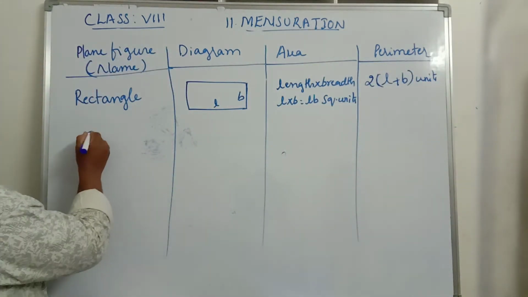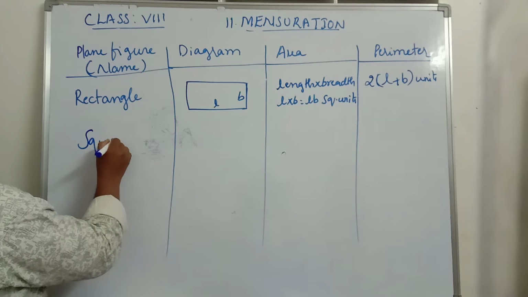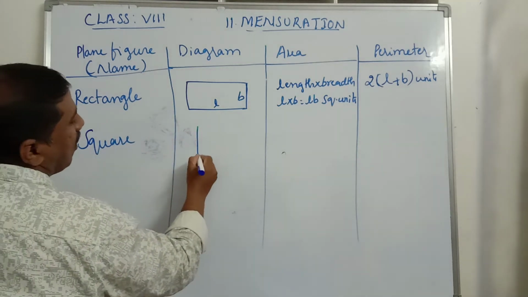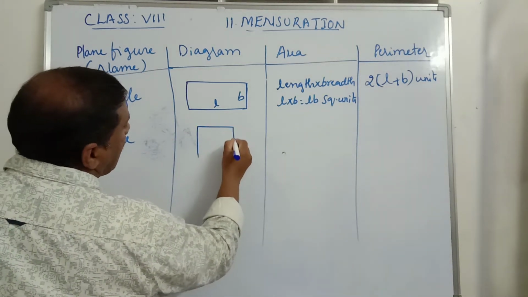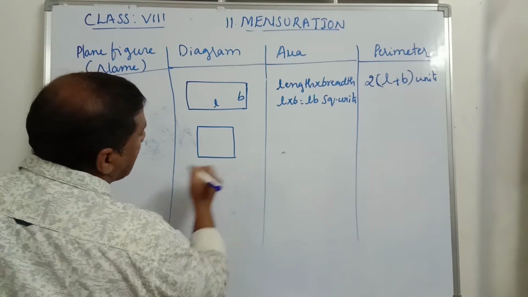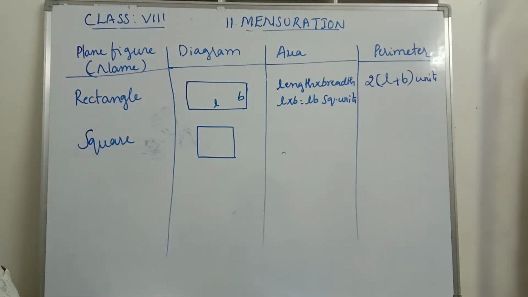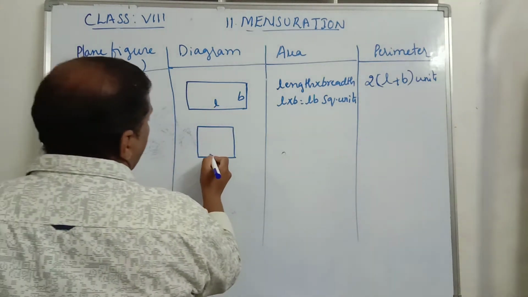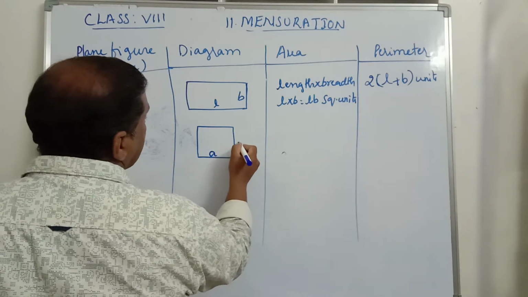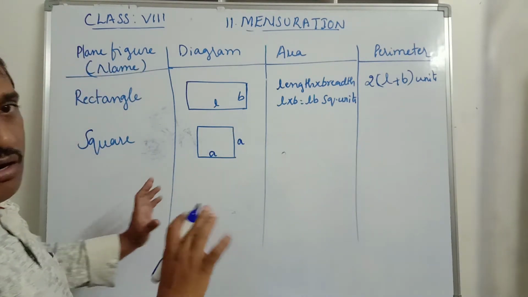Next plane figure is a square. What is a square? A quadrilateral in which all the sides are equal and all angles are equal. Each angle is equal to 90 degrees. Here all the sides are equal. Let this side be A units and this side be A units, that is, all are equal.